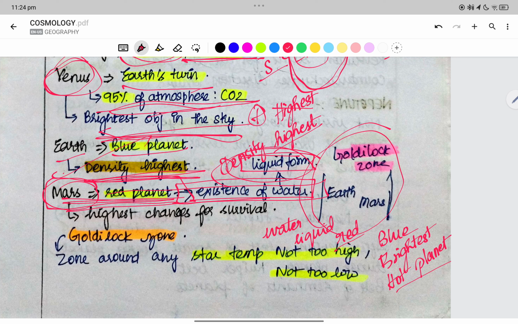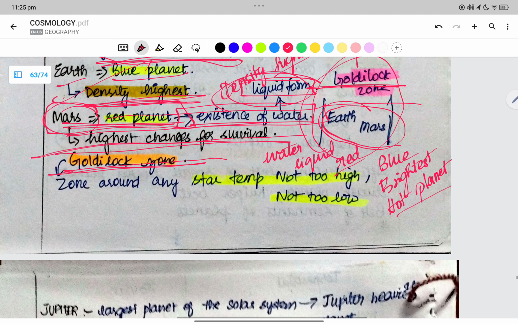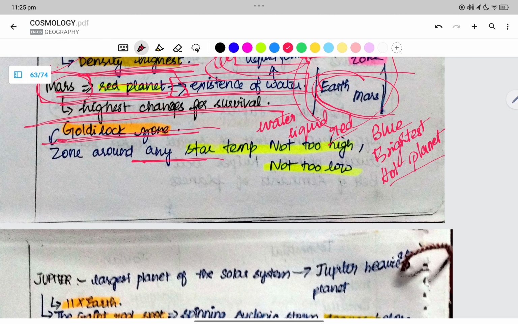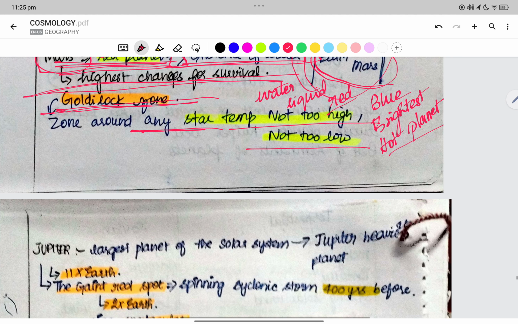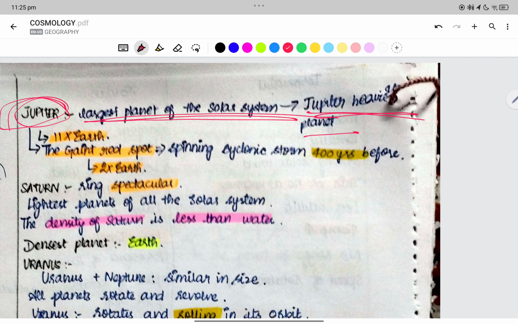The Goldilocks zone is a zone where life can exist. Such a Goldilocks zone is between Earth and Mars. The highest chances of survival are in the Goldilocks zone. The largest planet of our solar system is Jupiter. Jupiter is a heavier planet.